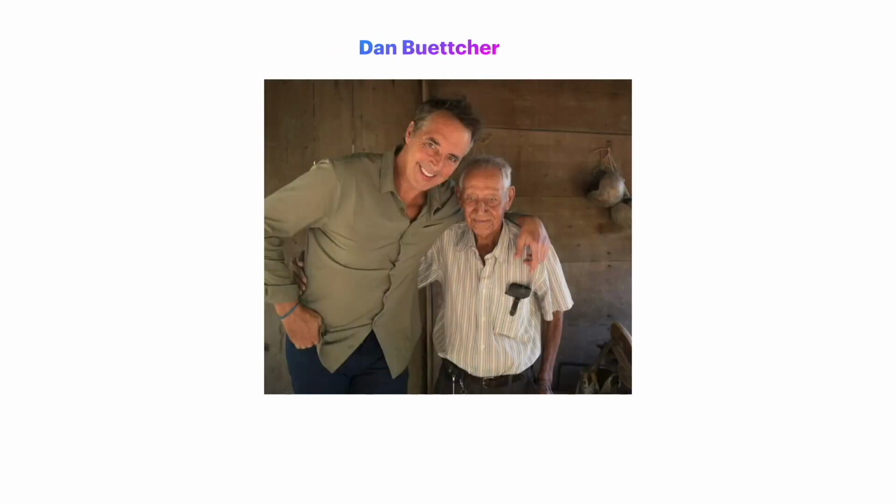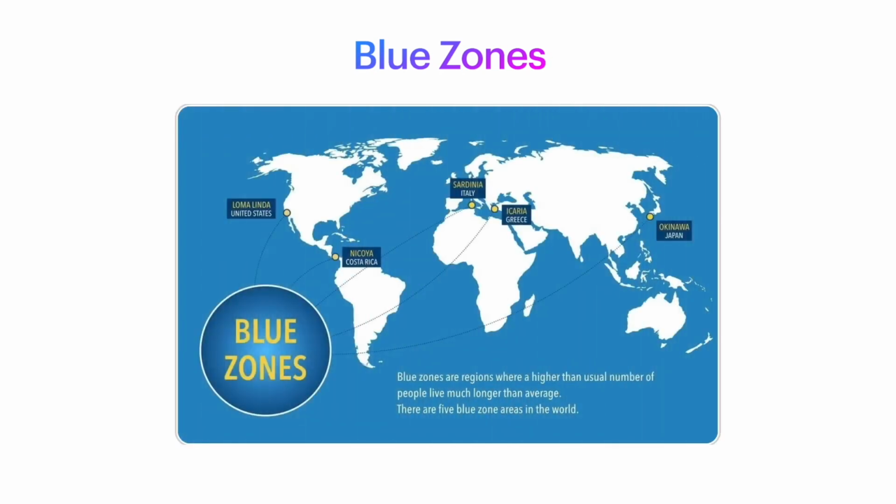Dan Buettner, a journalist and explorer, had the same question in mind when he started his expedition to Okinawa, Japan in the year 2000 to one of the so-called blue zones. Blue zones are areas which have a high density of centenarians, meaning people who live over 100 years. The blue zones are located in Sardinia, Italy; Ikaria, Greece; Nicoya, a peninsula in Costa Rica; Loma Linda, California; and Okinawa, Japan.